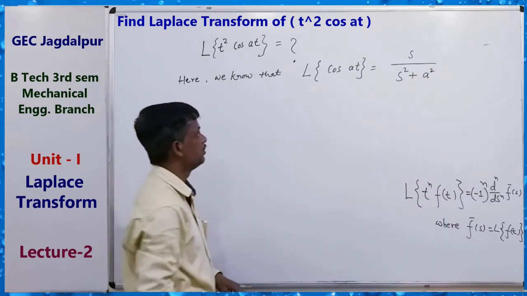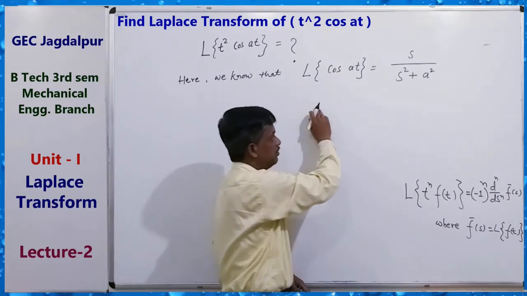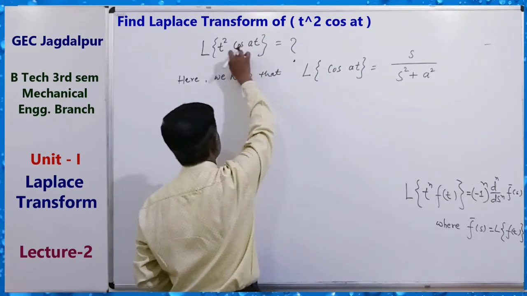Clear? We know that this is for cos at. You can suppose this is f(t).